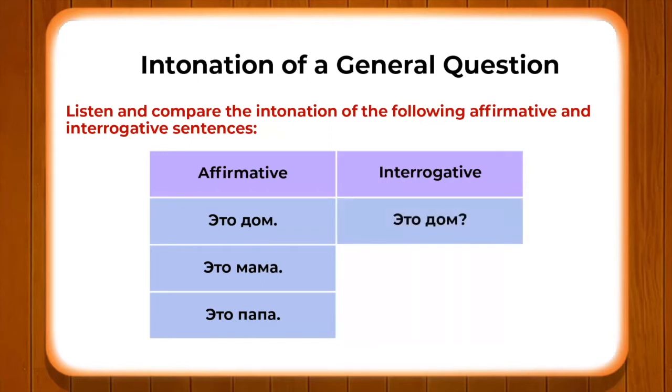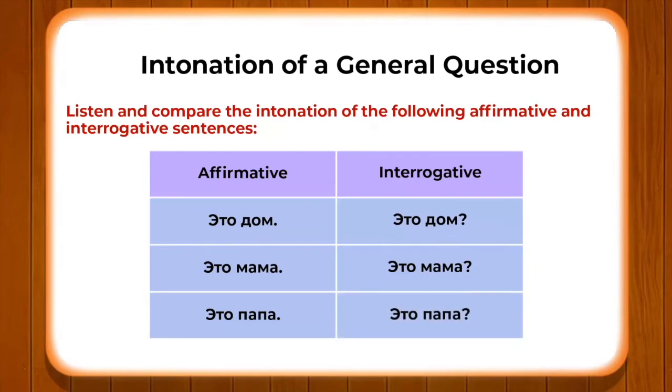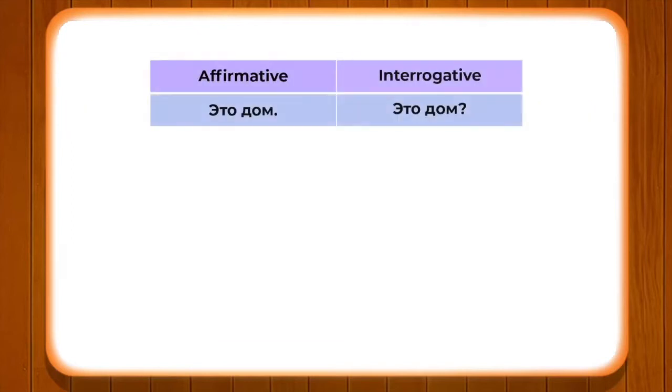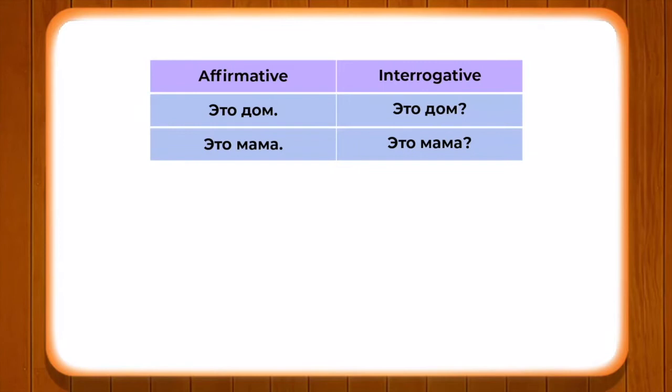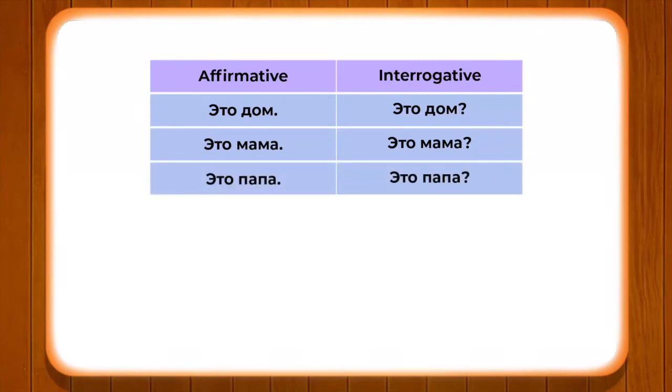That is why the tone in the interrogative will go higher at the end, whereas in affirmative it will fall.